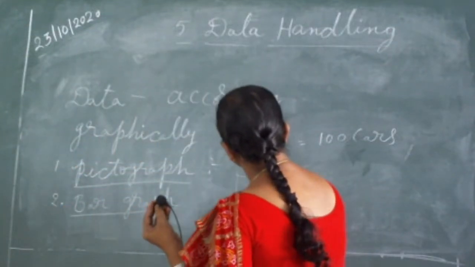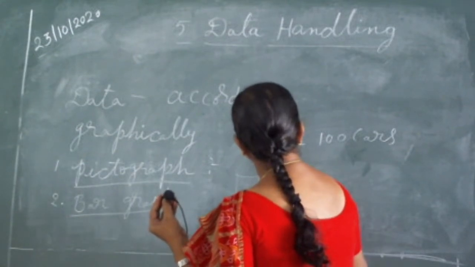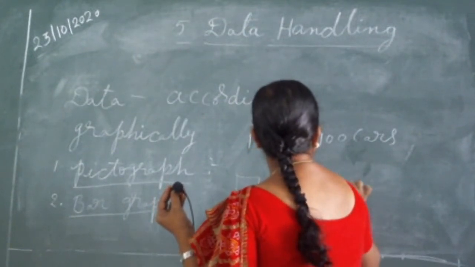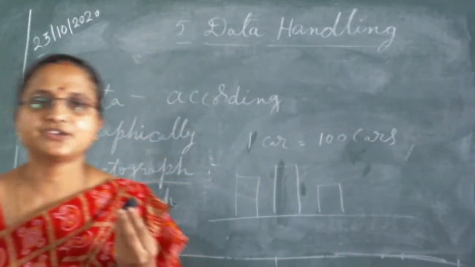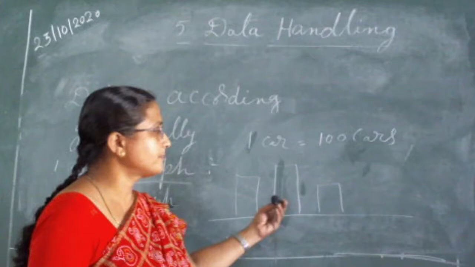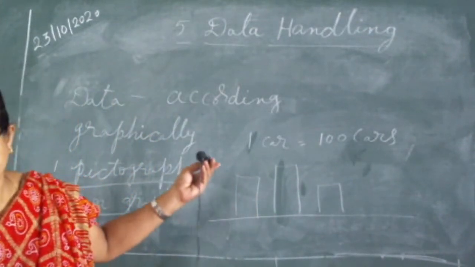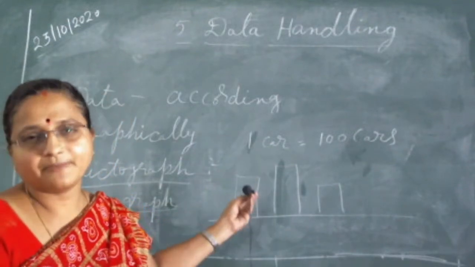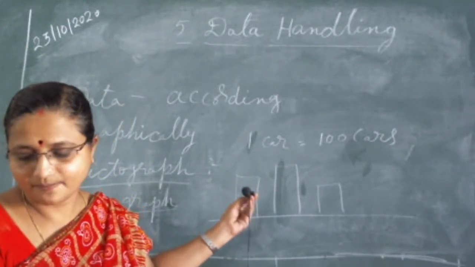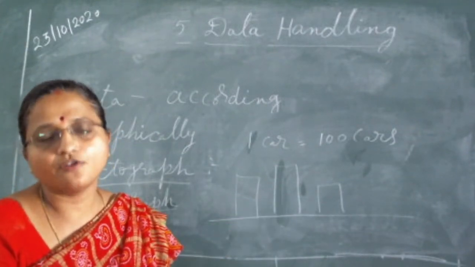See, this is a bar and this is a bar. If we are displaying the information by using bars of equal width, their heights may vary because they are proportional to the respective values.